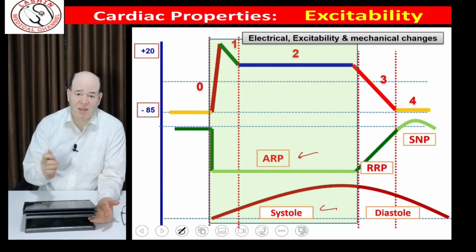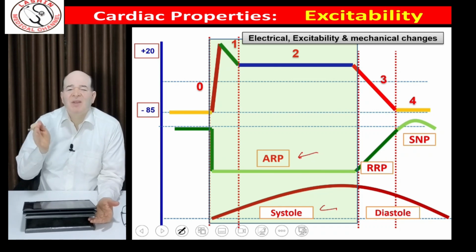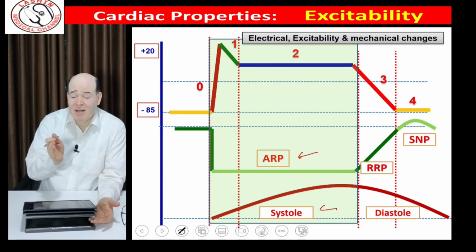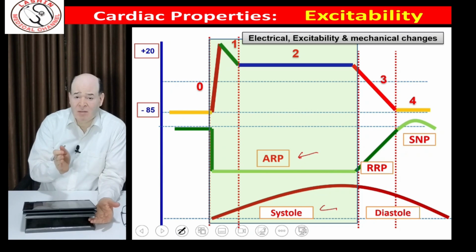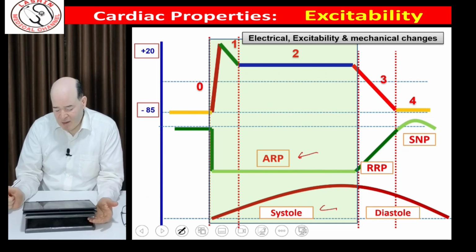This is different from skeletal muscle, where the absolute refractory period ends before the start of systole. So the skeletal muscle can be stimulated during their contraction. So skeletal muscle can be tetanized. This can't occur in the cardiac muscle.